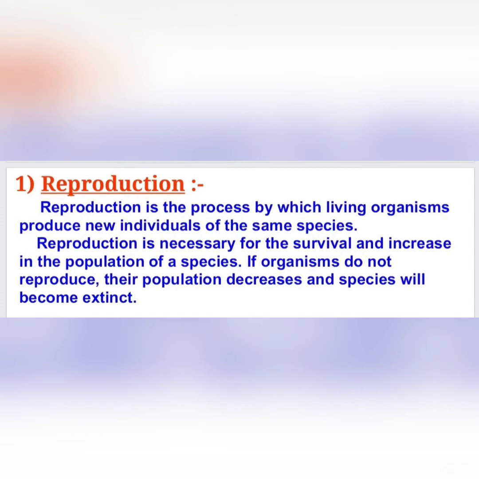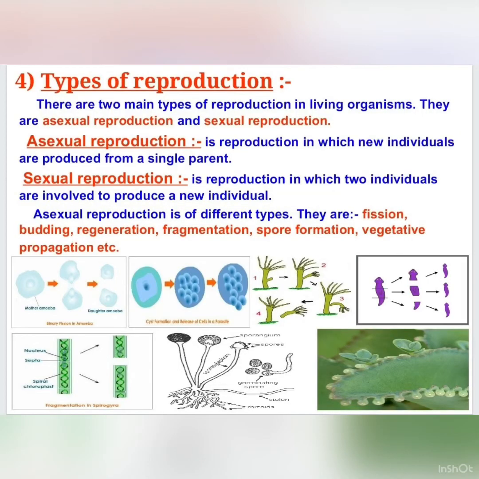Now, what are the various methods of reproduction? There are two main types of reproduction, sexual and asexual. In asexual reproduction, new individuals are produced from a single parent. And in sexual reproduction, two individuals are involved to produce a new individual.